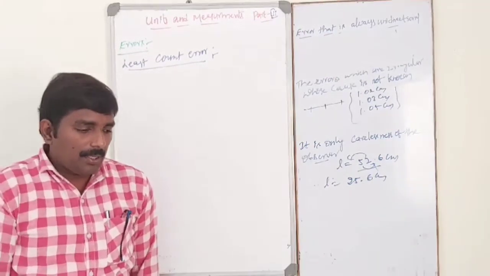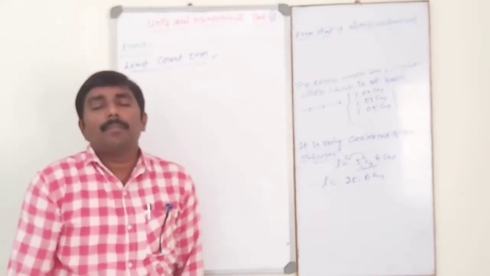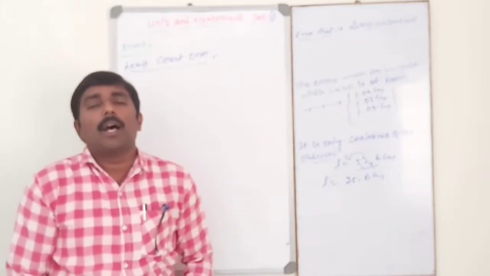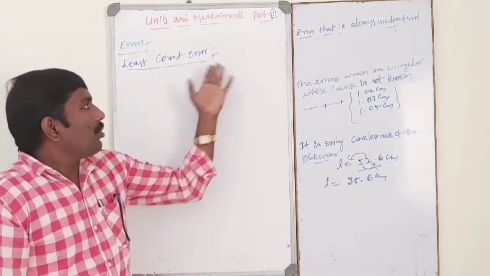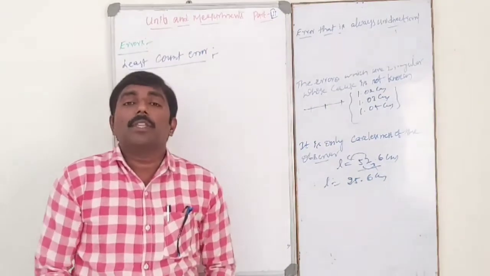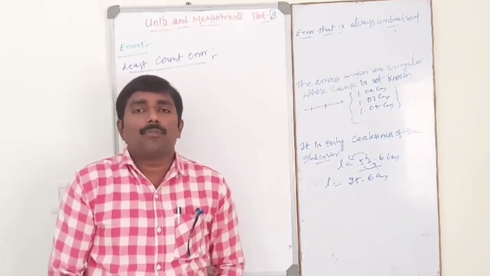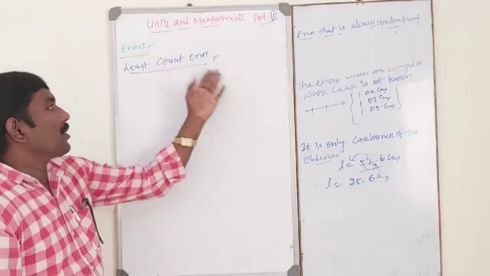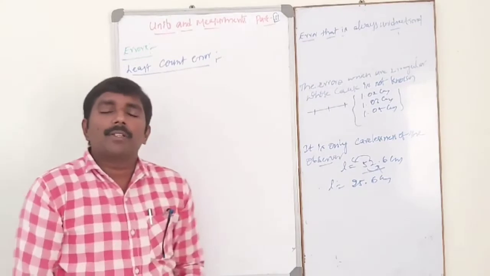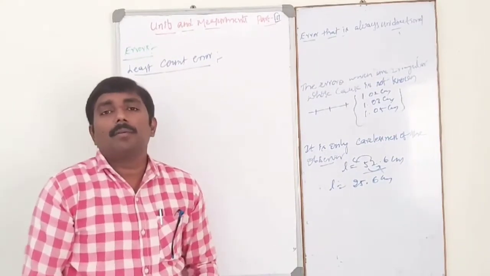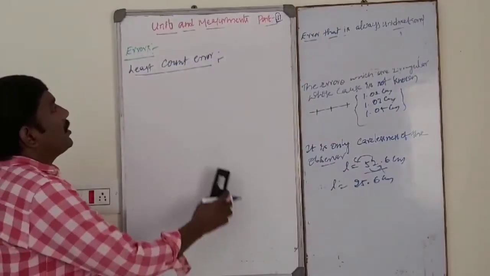What is meant by least count? The minimum values measured by the instrument is least count. So in any measuring instrument, some errors occur in every measurement. That is least count error.